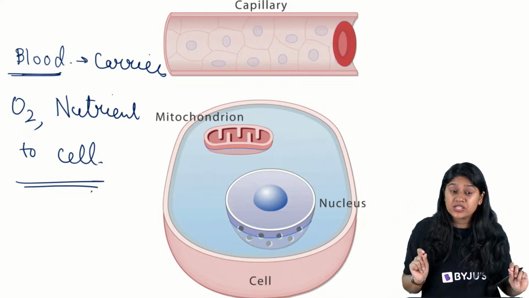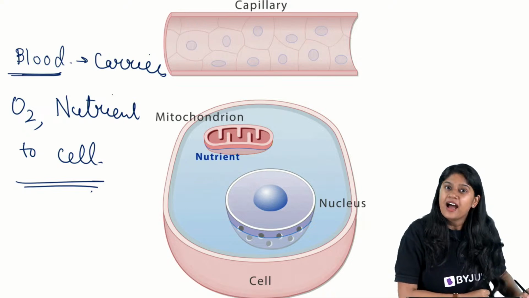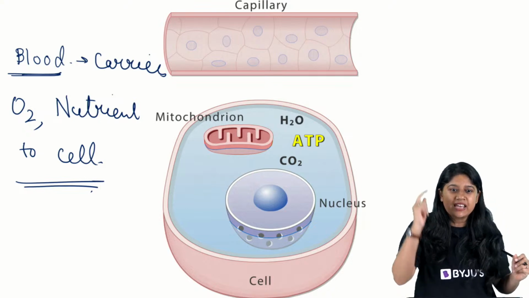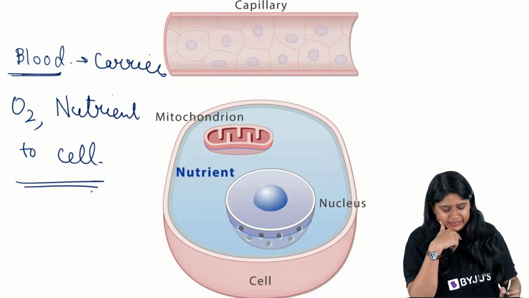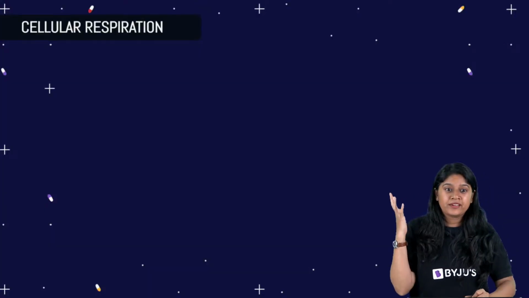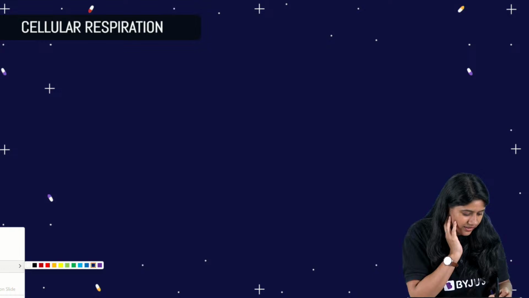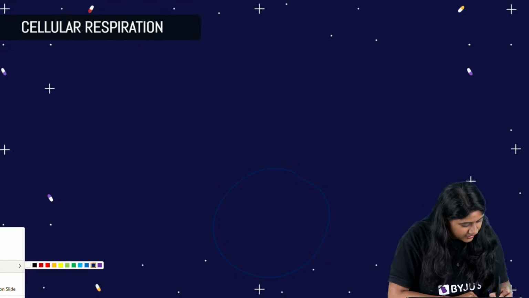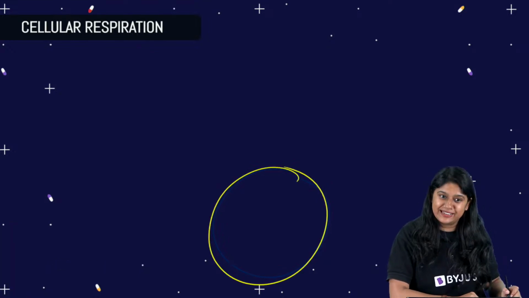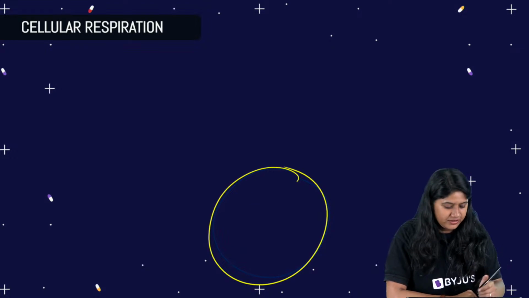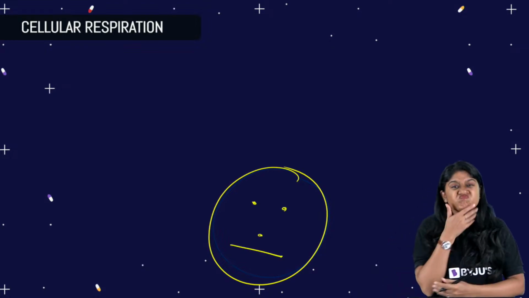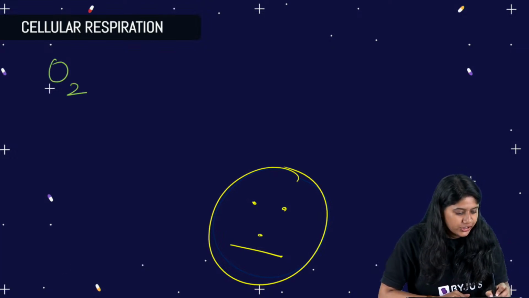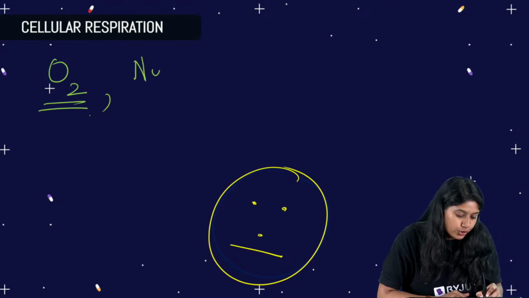Now, are you ready to see what is inside the cell? Yes? Are you ready to see what will happen when this oxygen and this glucose enter the cell? Let's hear a story now. Cell is sitting comfortably and cell is really very hungry. Over here we have, oh 1 minute, the color has not changed. Yes, here we have the cell. See, cell is over here. The cell is a little bit sad because it is hungry, right? It needs the oxygen and it needs nutrient.